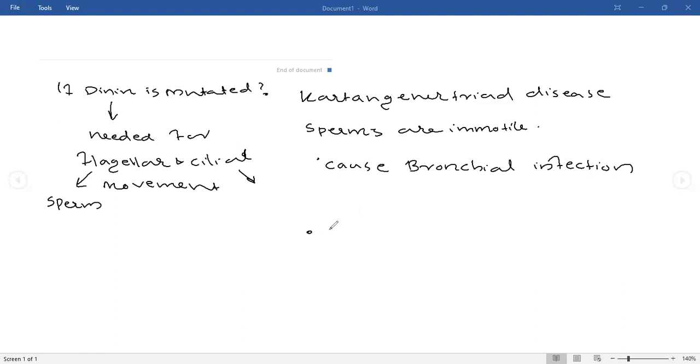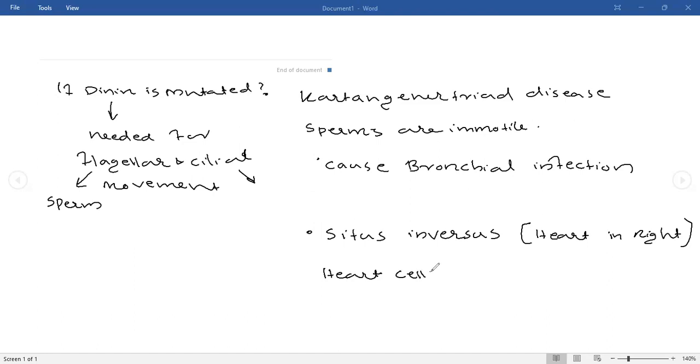Another disease is situs inversus disease. What is situs inversus? Situs inversus is a disease in which the heart is in the right side of the body. Normally, our heart is present in the left side of the body, right? So in situs inversus, that is situs inversus, that is helping.